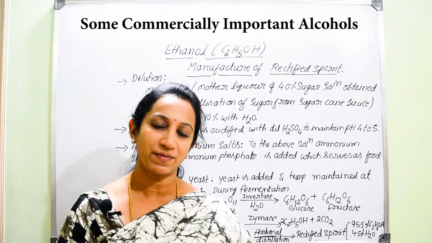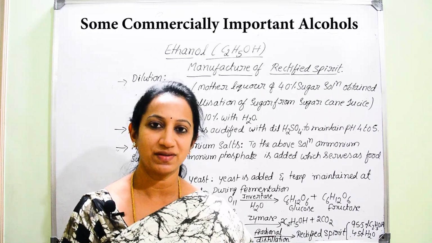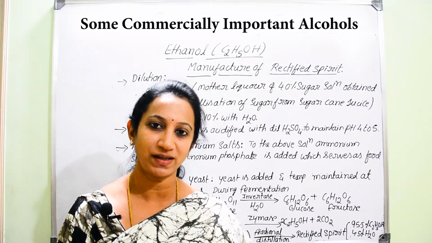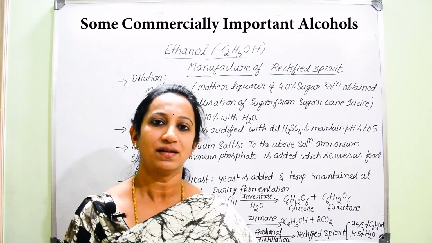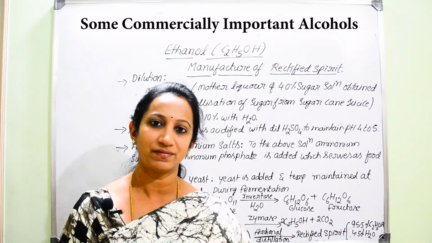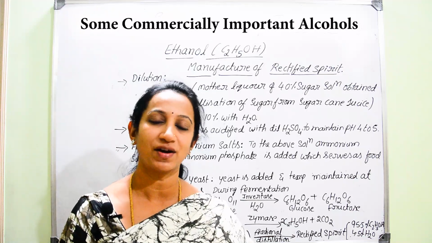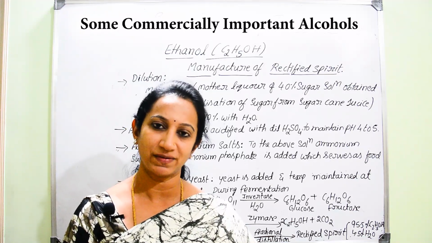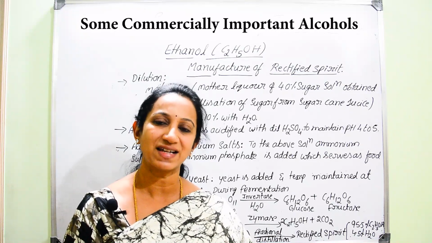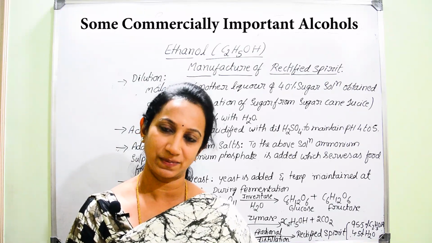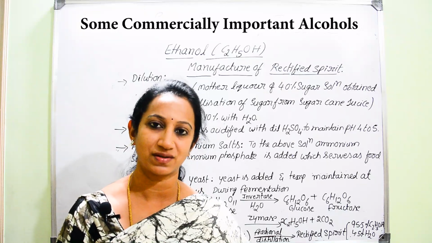The second commercially important alcoholic compound is ethanol, C2H5OH. You know that ethanol is the major component present in hot beverages. Not only in hot beverages, it can also be used as a solvent, and it has vast applications in the manufacture or preparation of many organic compounds.